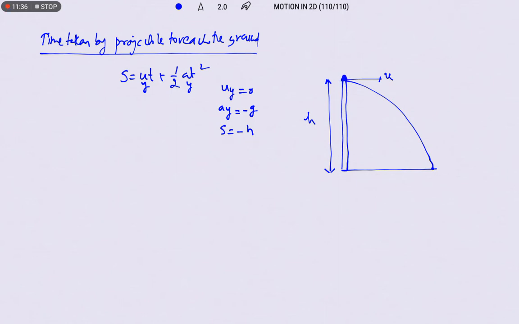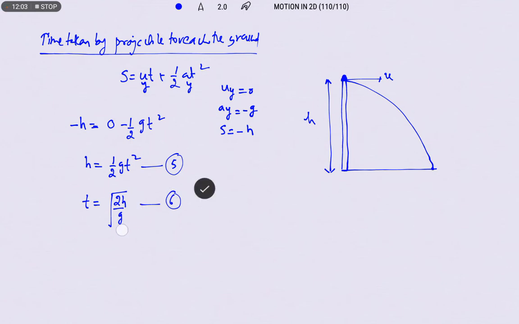That's why it is a negative sign. Substituting the values, minus h equals 0 into t, which is 0, minus half g t square. Therefore h is equal to half g t square, the height of the tower. In the same way, if you want to find the time taken, t is equal to the square root of 2h by g. So this is the time taken by the projectile to reach the ground.